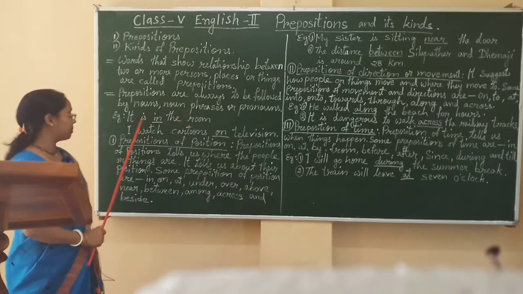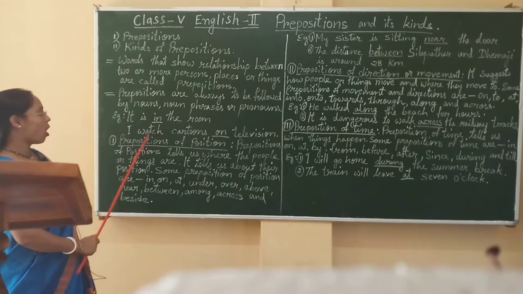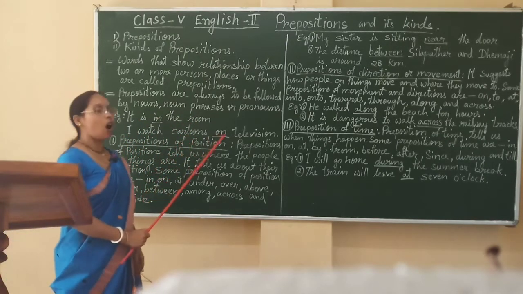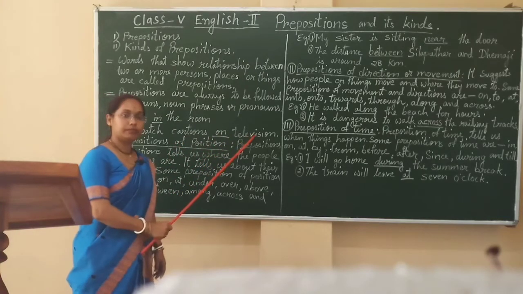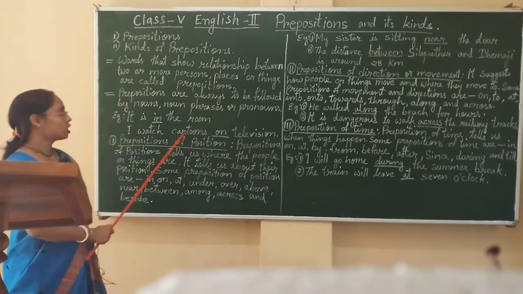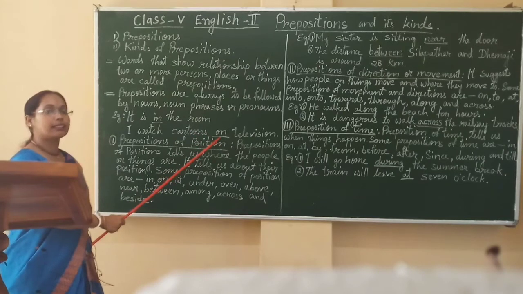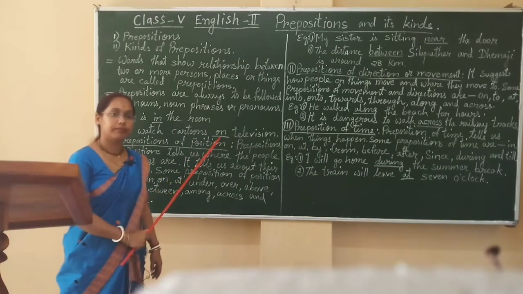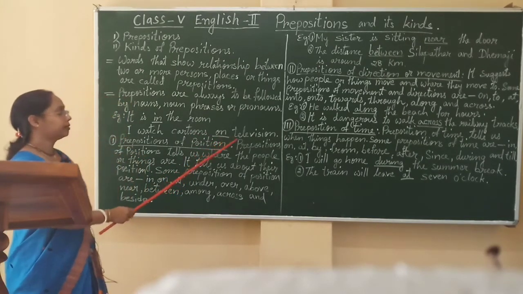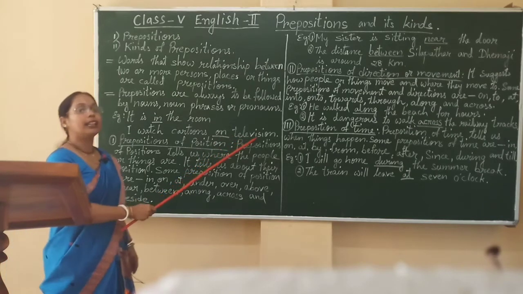We will see the next example. I watch cartoons on television. In this sentence, on is the preposition and it is followed by a noun, that is television.